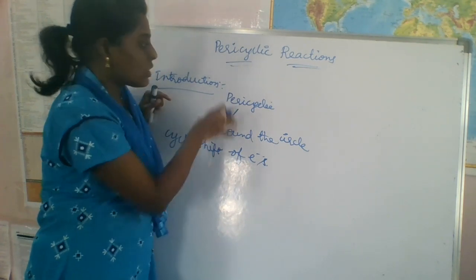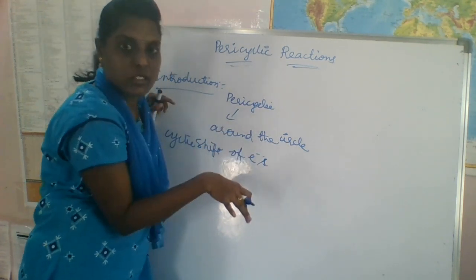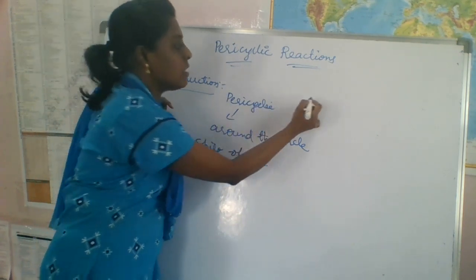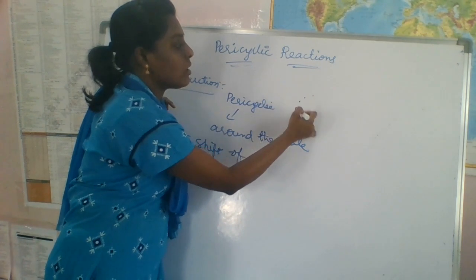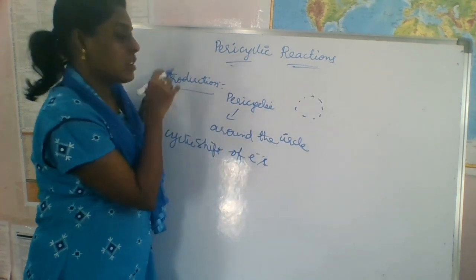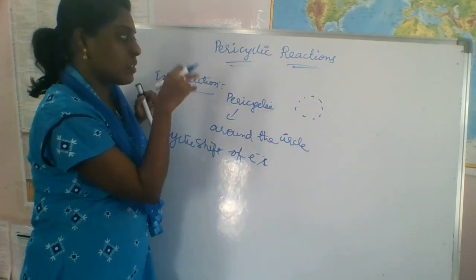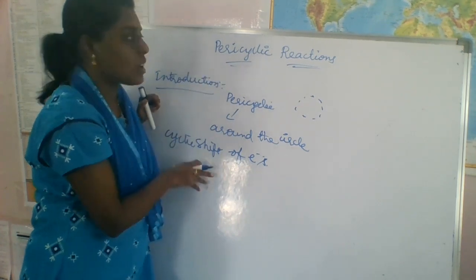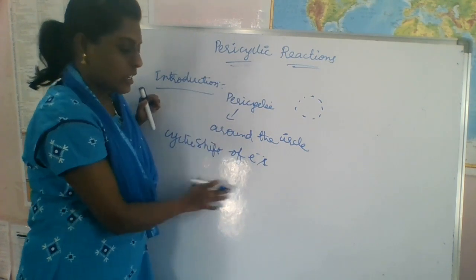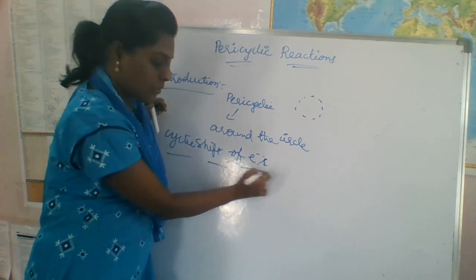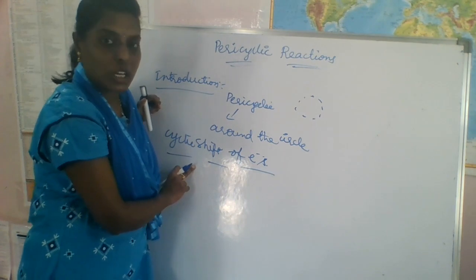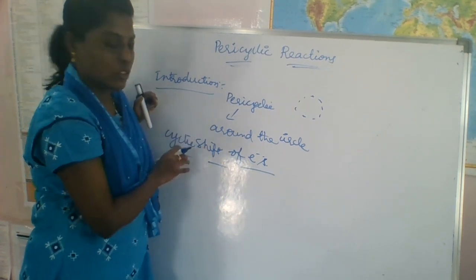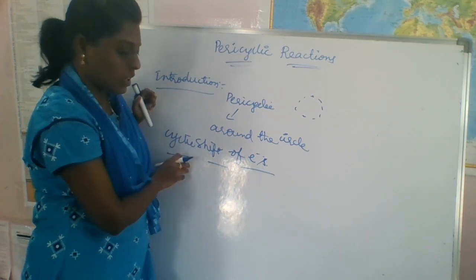That's why they are called pericyclic reactions: electrons are shifting through this cycle. Cyclic means a circle, or a ring.